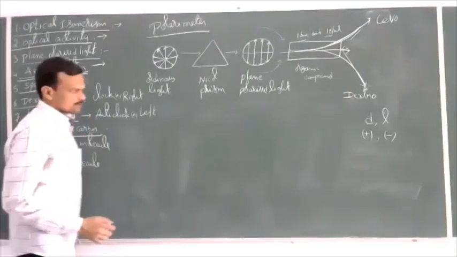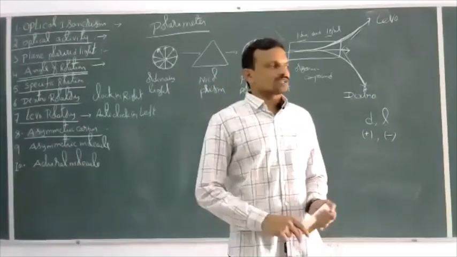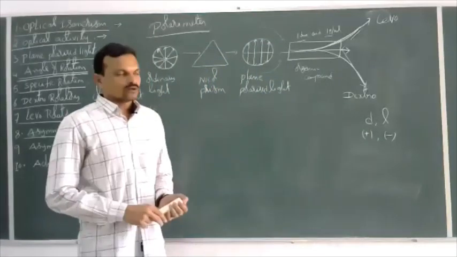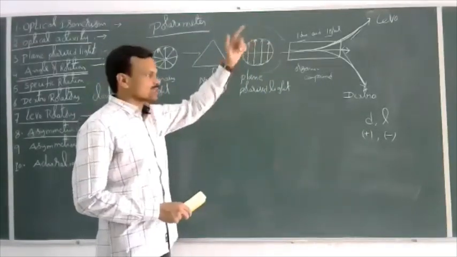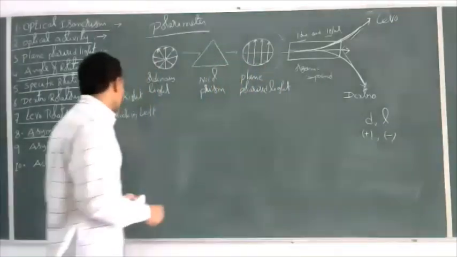Right. Next. The compounds which rotate the plane polarized light in clockwise direction are dextro, represented by the symbol small d or plus. Those which rotate in anti-clockwise direction are levo, represented by the symbol l or minus. Next.